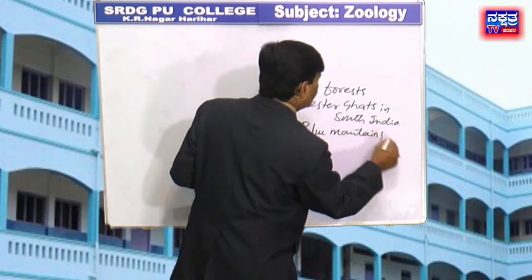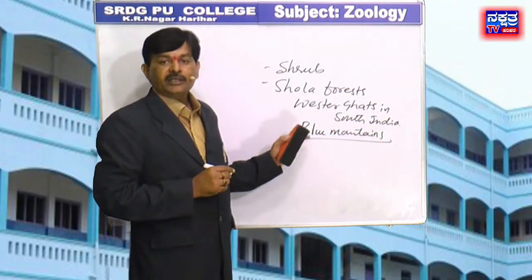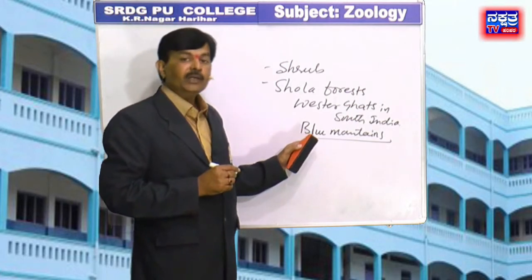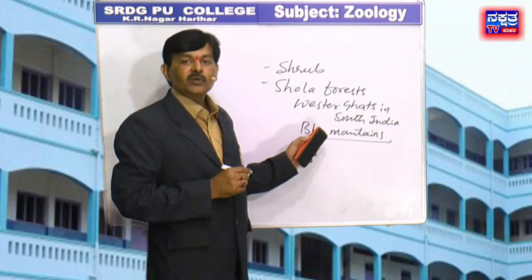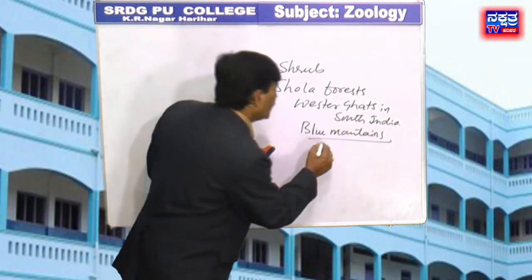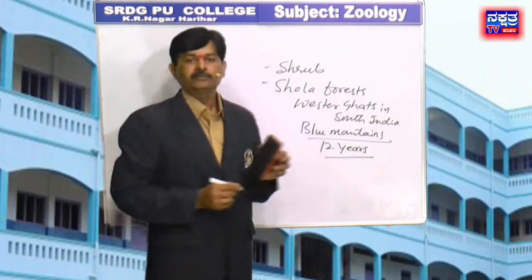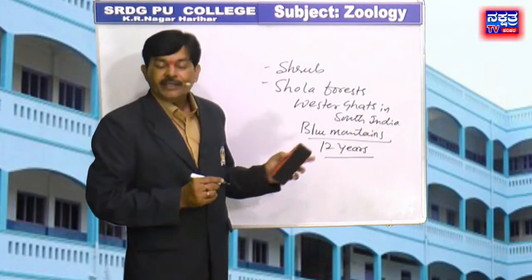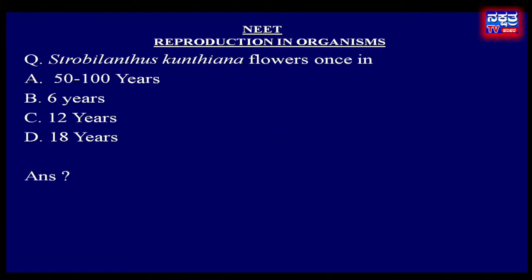Blue mountains got their name from the purplish blue flowers of Neelakurunji that bloom only once in 12 years. Therefore, in the given options, option C, 12 years, is the right answer. Move to next question.